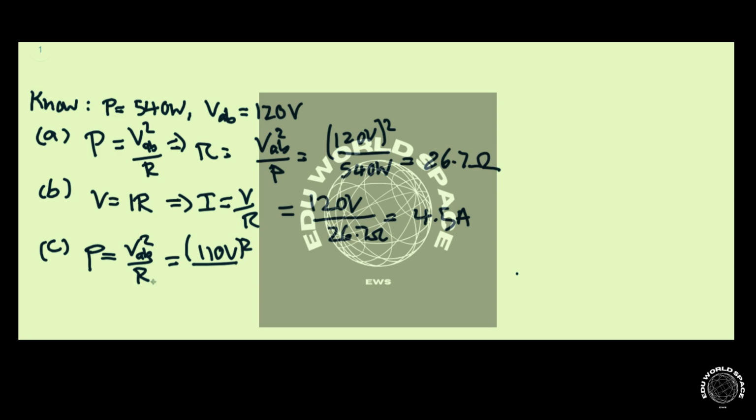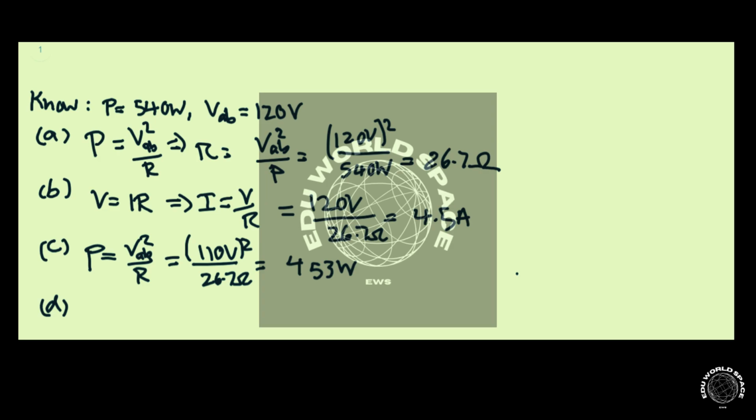And we're told that R didn't change, so R is still 26.7 ohms. And in this case, we'll have 453 watts. And now part D.